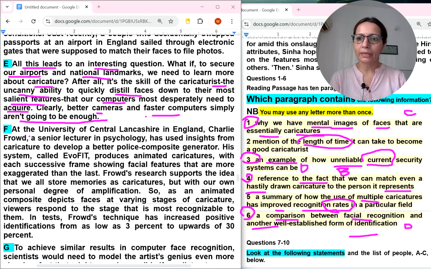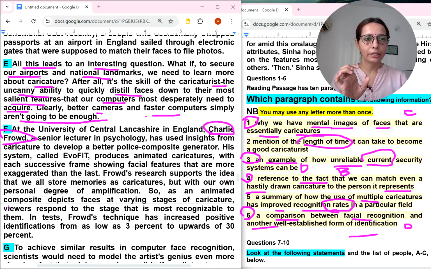Fifth, F number paragraph: at the university, this person's name is there. Actually, a person's name is also there, so we can circle things like that. If you are working with pen and paper as well as on a computer, you can mark the thing, means you can highlight the thing. That is also available.